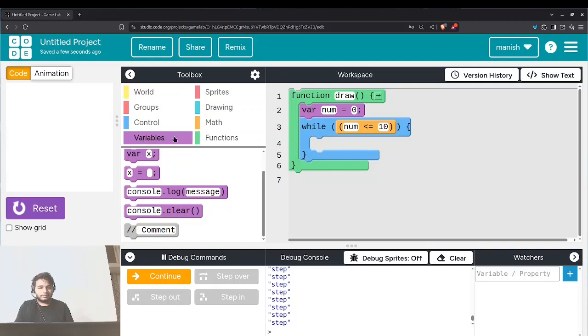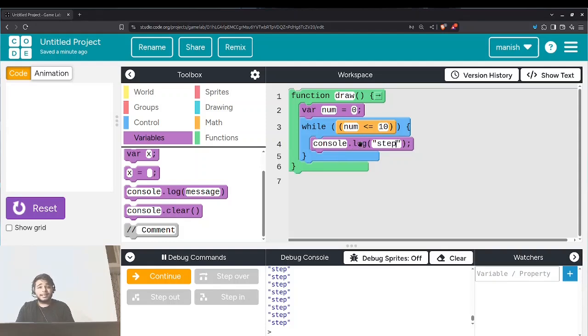We will write step. Yes, we will be taking the step here. Now always remember in a while loop, after writing this block of code, always make an increment or decrement.